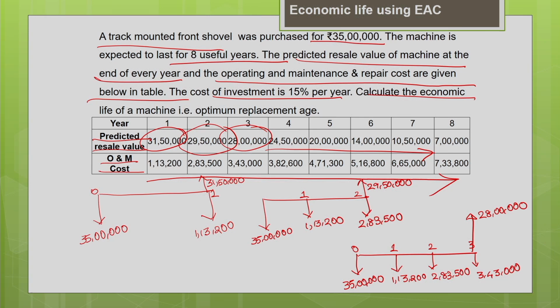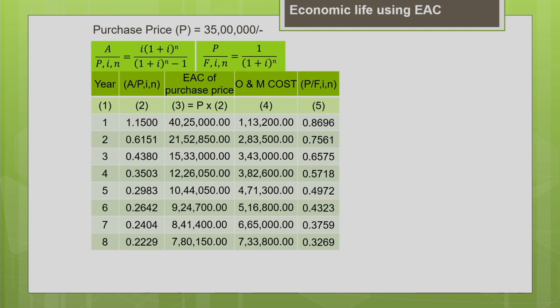Similarly, you can draw the cash flow diagrams, and using these cash flow diagrams, you can estimate the equivalent annual cost associated with the machine. We are going to tabulate it in the form of a table so that it will be easier to understand, and we will also take the help of these cash flow diagrams. I have prepared a table. The first column indicates the year, the age of the machine. The second column is the uniform series capital recovery factor, which I have estimated for different ages, for different years.